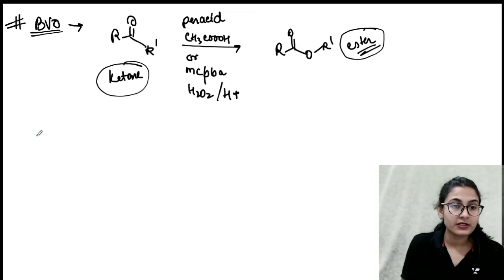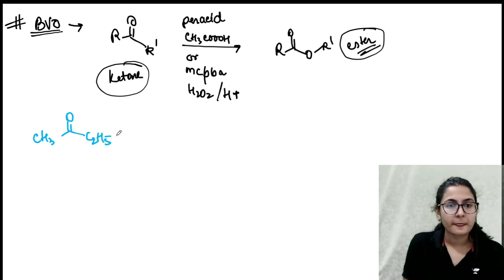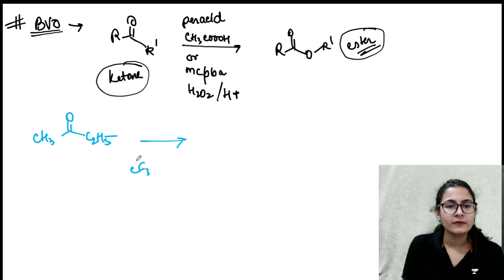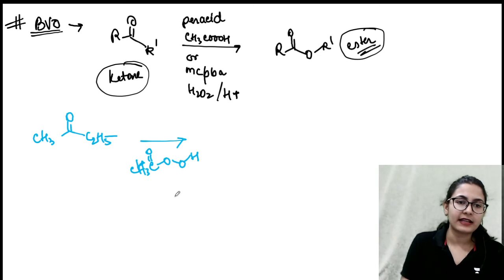Okay, so I'm just taking the example of CH3, C double bond O, C2H5. Okay, so what happens is I am providing metachloroperbenzoic acid, or let's say CF3CO3H, or CH3CO3H like this. Peracetic acid I'm providing.